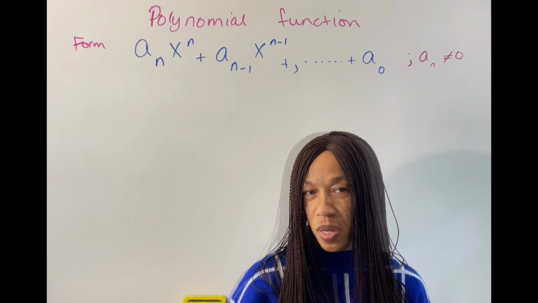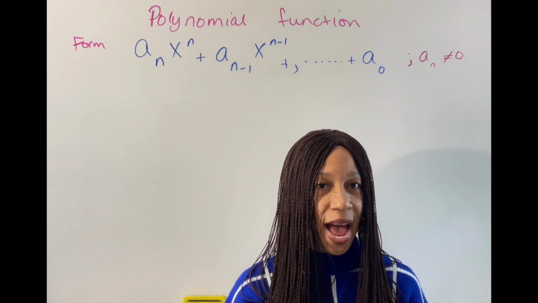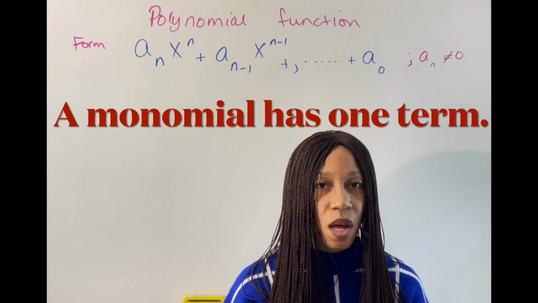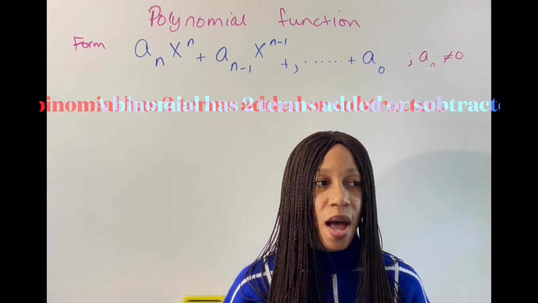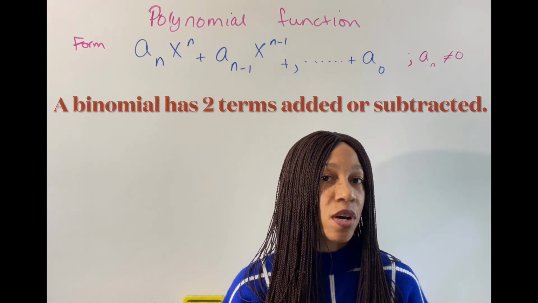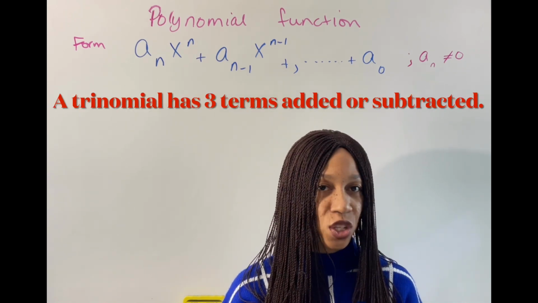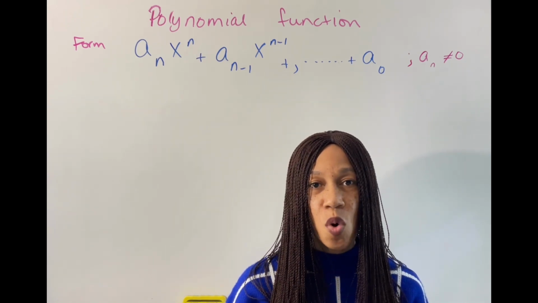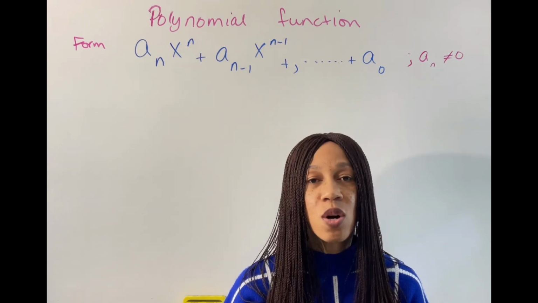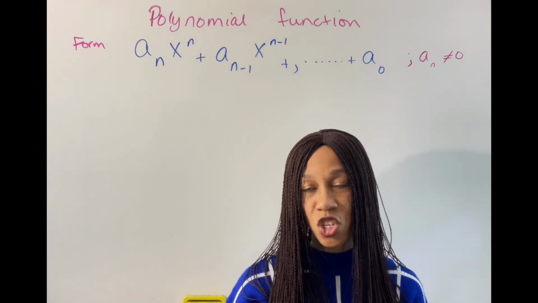Now, what is a polynomial? A polynomial can be classified as a monomial, which would have 1 term, a binomial, which would have 2 terms, or a trinomial, which would have 3 terms. But once you have more than 3 terms, you no longer have to classify it, you just simply call it a polynomial.